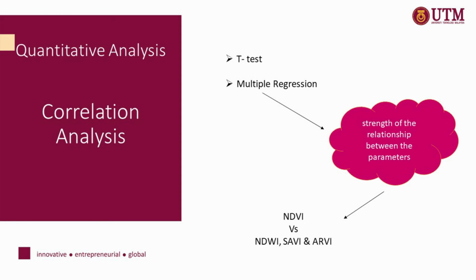In quantitative analysis, two analyses were carried out using t-test and multiple regression. The correlation analysis is to see the strength of the relationship between the parameters. The parameters are NDVI versus NDWI, SAVI, and RV.